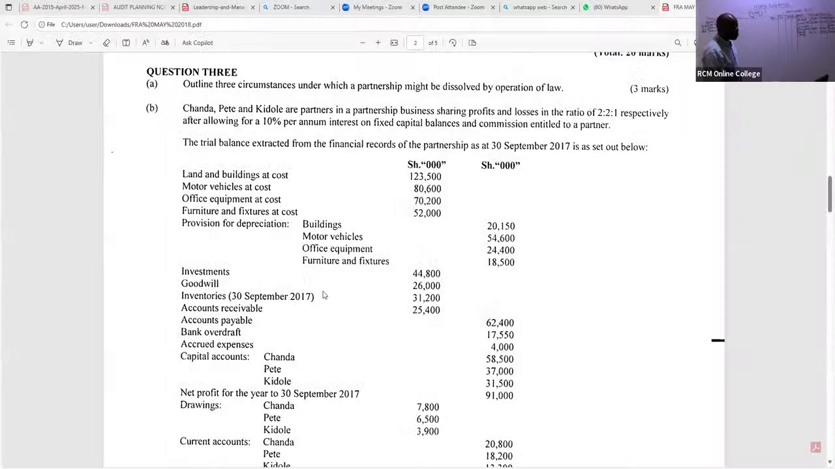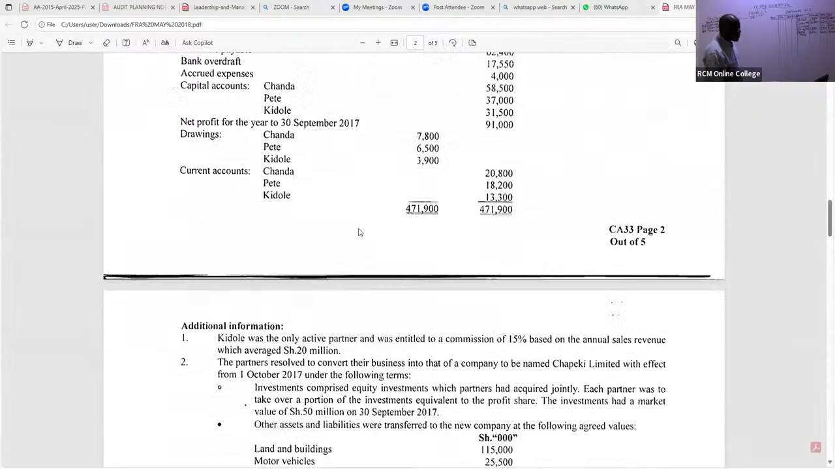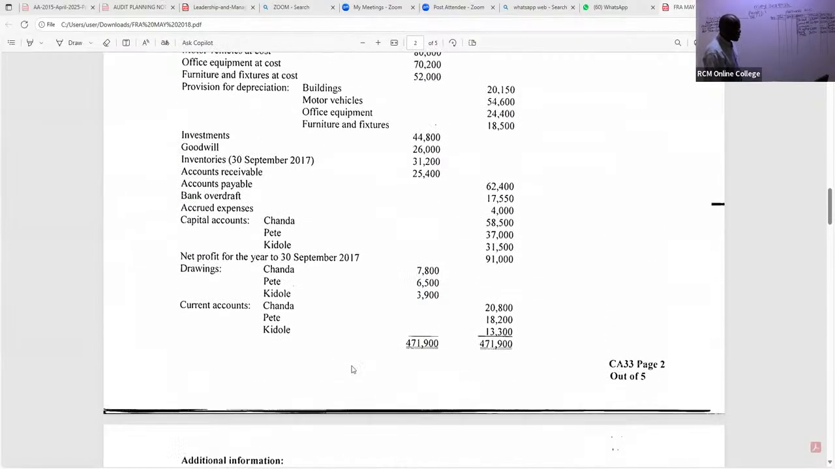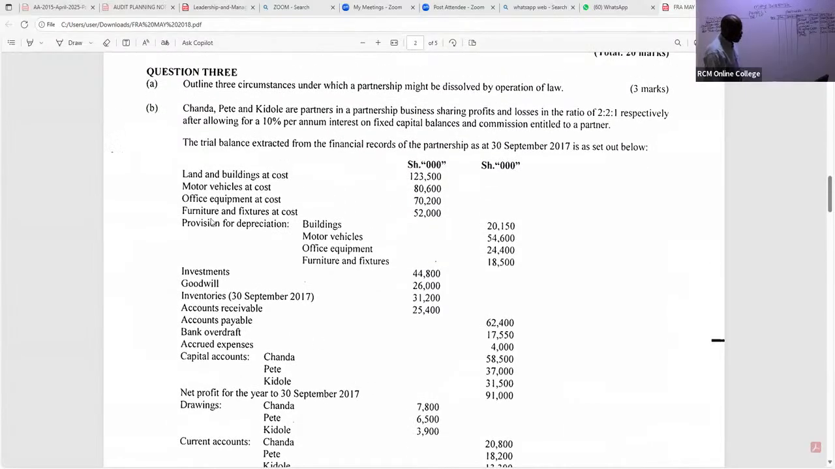So the next one is what we are calling furniture and fixtures. This furniture and fixtures was basically taken up by the new company. So furniture and fixtures go back to the net book value. It is 52,000. So we have here furniture, 52,000 minus